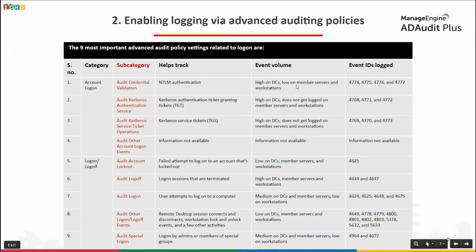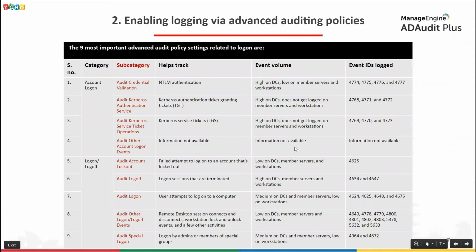As we saw earlier, in a domain environment, authentication is always done by domain controllers. So when you enable any of the settings associated with account logon, the event volume generated will be high on DCs and either low or nil on member servers and workstations. When you enable the audit credential validation setting, the event IDs that get logged are 4774, 4775, 4776, and 4777. As I mentioned earlier, you needn't take any of this down.